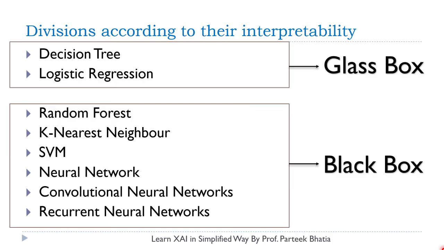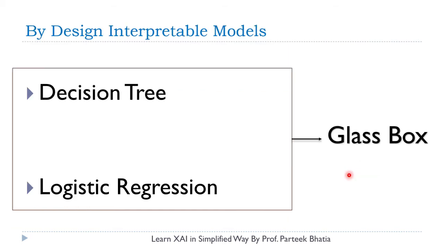As discussed in our previous session, we have decision tree and logistic regression as by design interpretable models, and we call them glass box, while random forest, KNN, SVM and all neural networks are considered as black box. In the previous session we discussed decision tree, and in this session we are going to discuss logistic regression as a by design interpretable model.